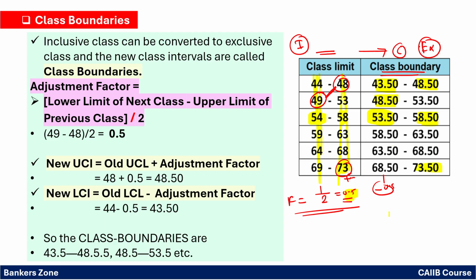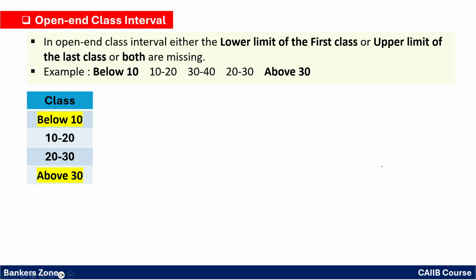So in that way you have to find the new class boundary, very easy, right? Finding the new class boundary is nothing but converting the inclusive type of class interval to the exclusive type, and exclusive is nothing but continuous, right?